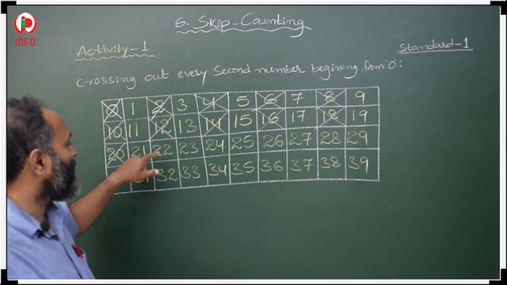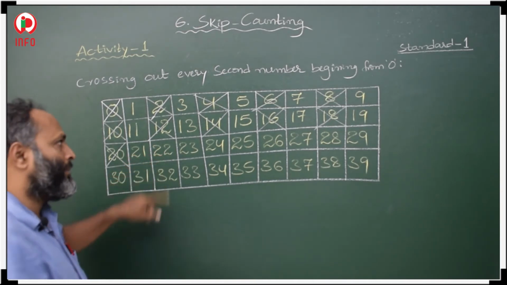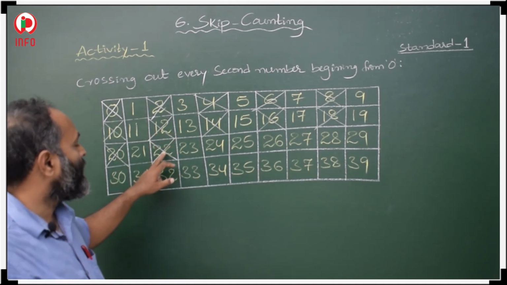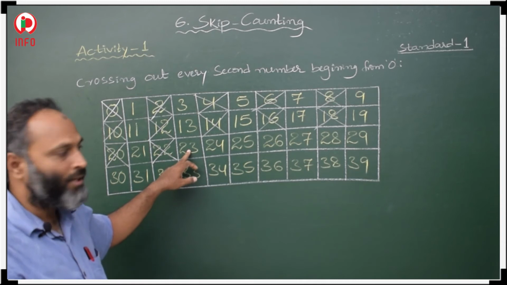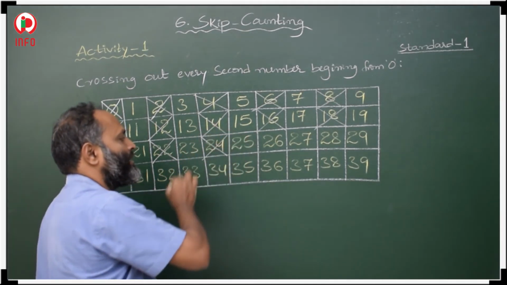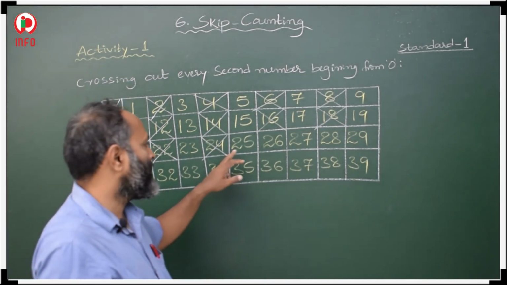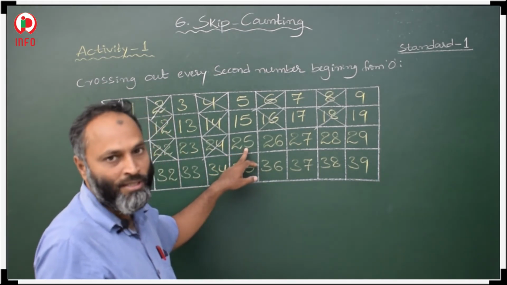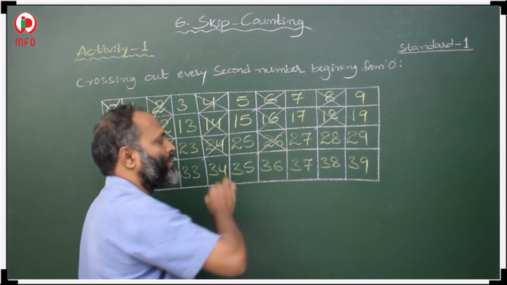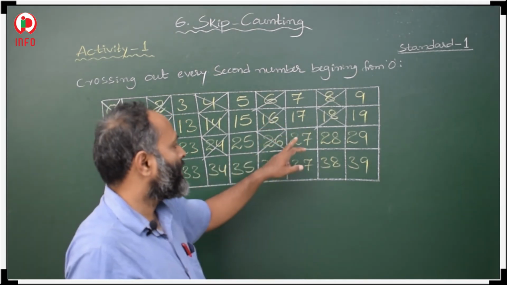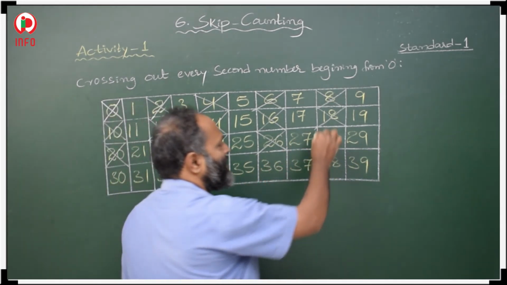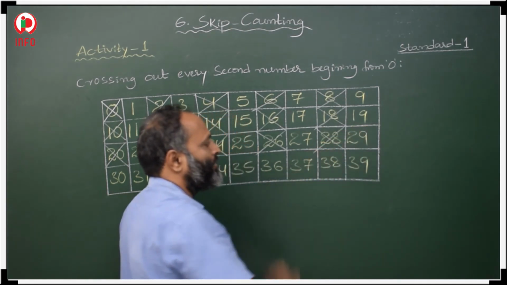21 is a first number, 22 is a second number. You cross this 22. And after 22, 23 is a first number, 24 is a second number. Cross this 24. And after this, 25 is a first number, 26 is a second number. Cross this one. After this, 27 is a first number, 28 is a second number, cross this one.